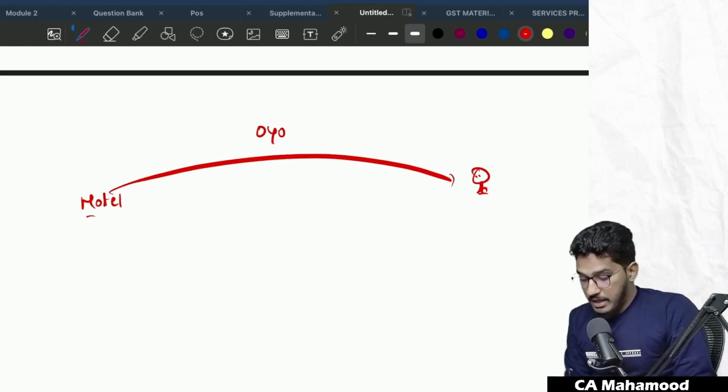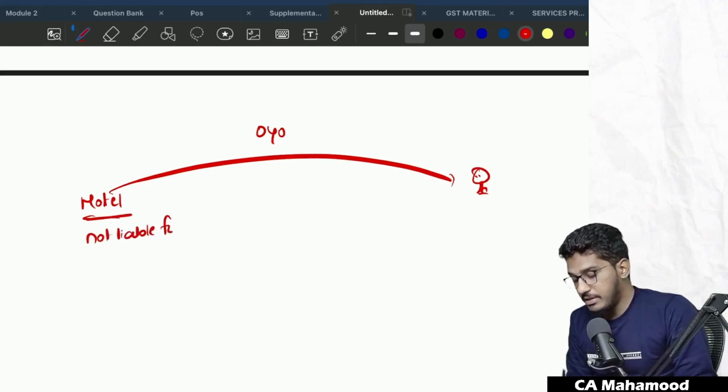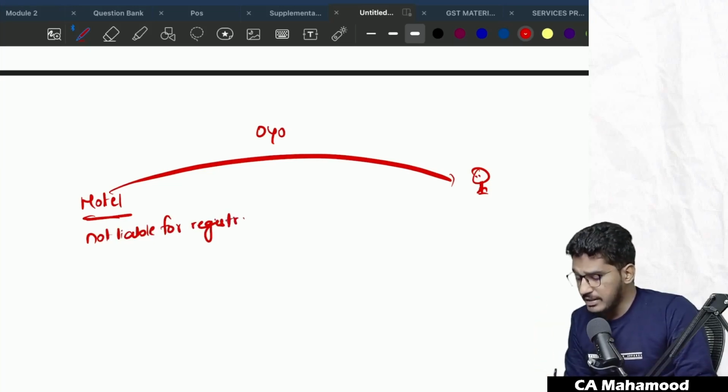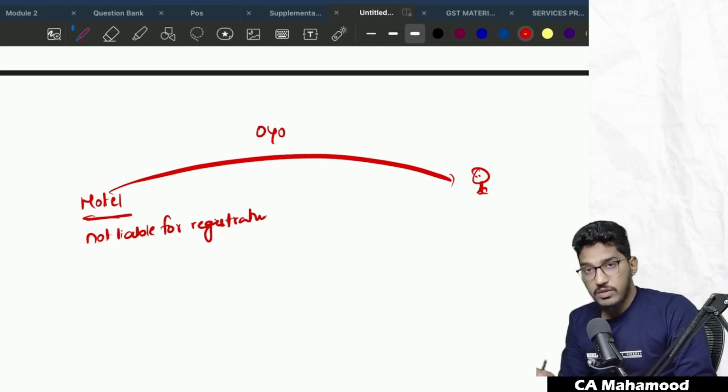to the recipient. Now this hotel is not liable for registration. That means its aggregate turnover did not exceed the applicable threshold limit, be it 10 lakhs or 20 lakh rupees, whatever it is. They are not liable for registration. Then who will pay the GST? The e-commerce operator will pay the GST.